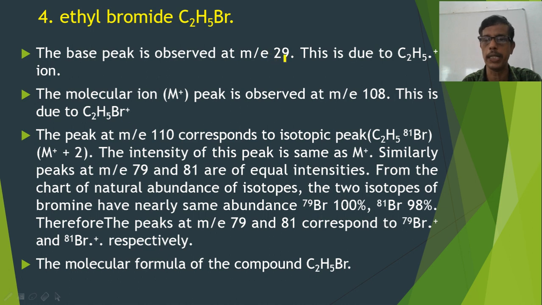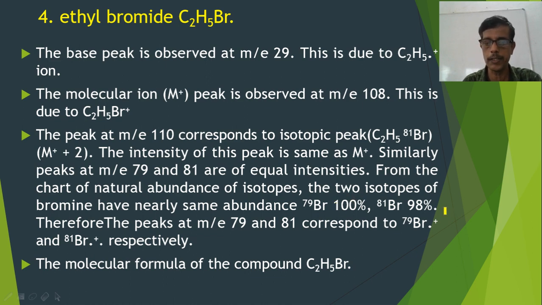Base peak is obtained at m/e 29 for C2H5 plus, and molecular ion peak is obtained at m/e 108, which is weaker than the base peak. And in addition to this, you get an isotopic peak at m/e 110. That is due to replacement of bromine 79 with bromine 81. So plus 2, two more mass units are added. That's why it becomes 110. And it's found that both these peaks are of almost equal intensity. That is because bromine 79 and bromine 81 both have almost the same relative abundance, that is 100% and 98%.